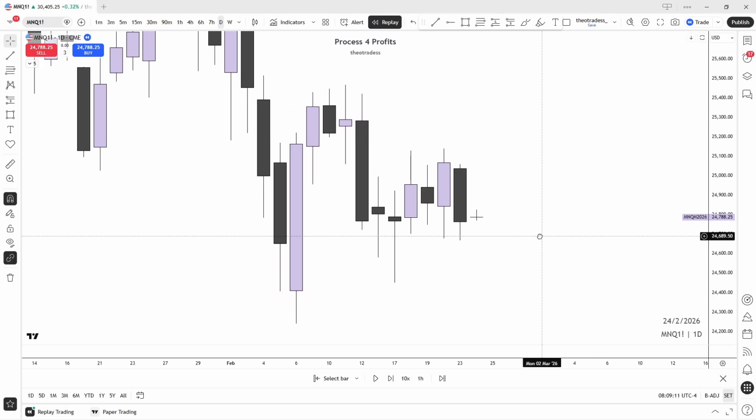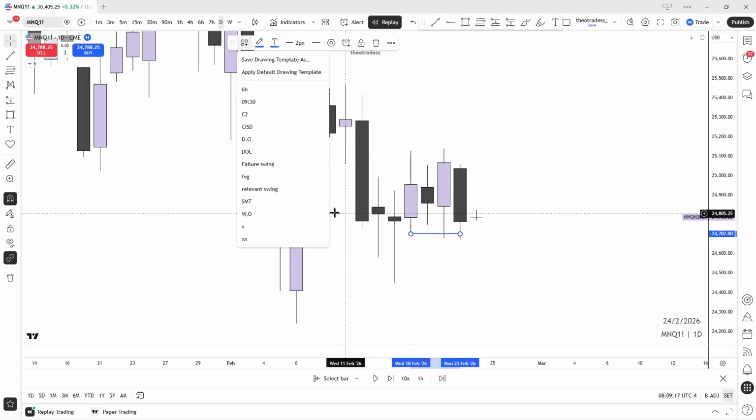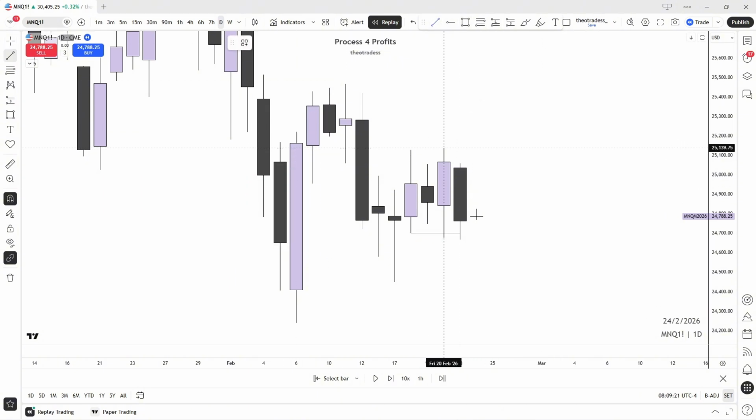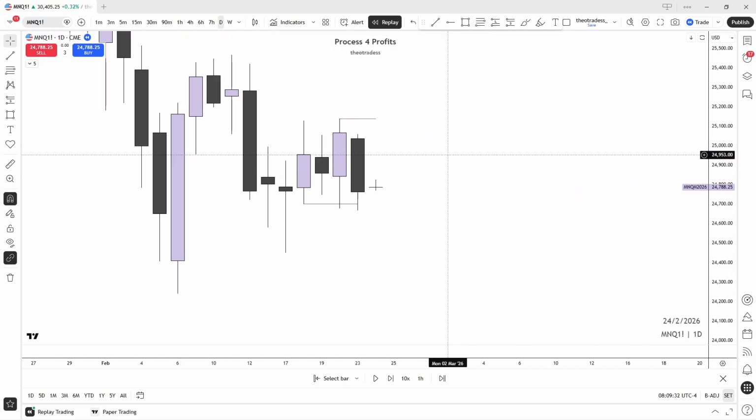So for me, we can see we may be in a consolidation here, but we are taking out lows and we are taking out highs. So yeah, I think there's still food left on the table over here because I don't want to trade away from this failure swing over here. So I think there's still food left on the table here. We need to look at that.